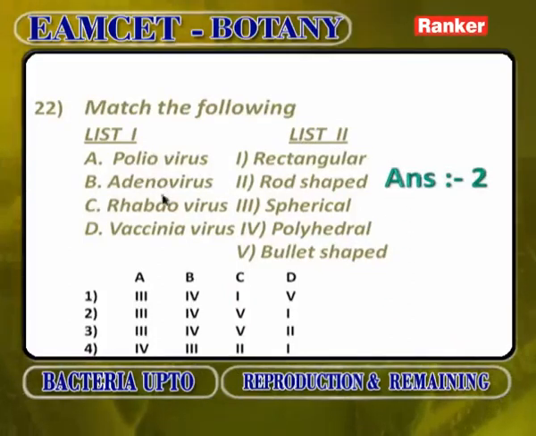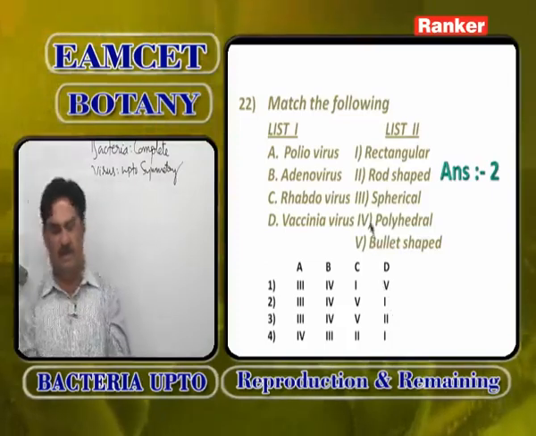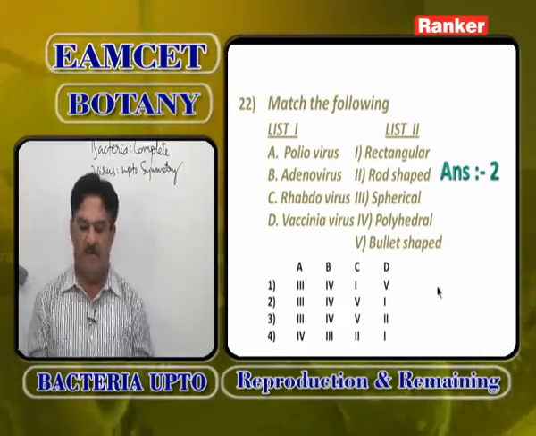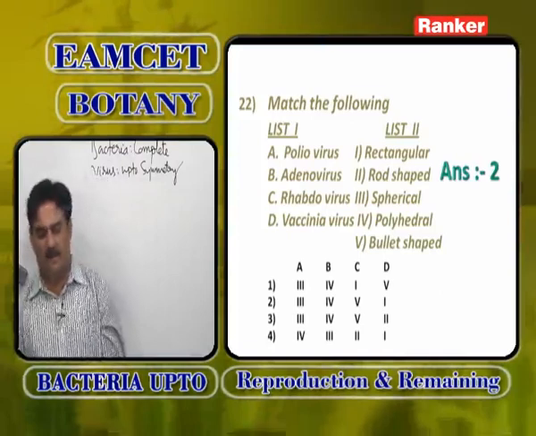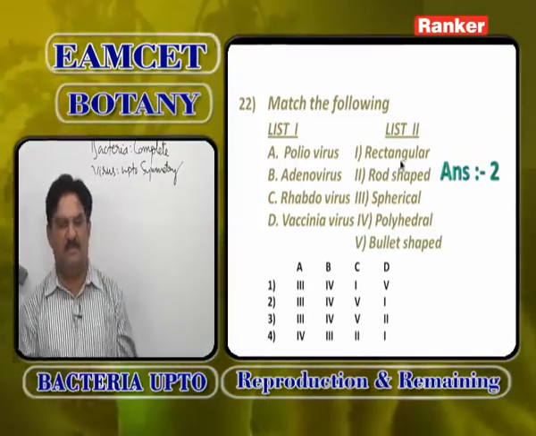Poliovirus, adenovirus, rhabdovirus, vaccinia virus. This matching is according to the shapes. Poliovirus is spherical, 3. Adenovirus is polyhedral, 4. Rhabdovirus is bullet shaped, 5. Vaccinia virus is rectangular, 1. So, A3, B4, C5, D1. Poliovirus is always spheroidal, adenovirus is always polyhedral, rhabdovirus is always bullet shaped, and vaccinia virus is always rectangular. So, answer is 2.